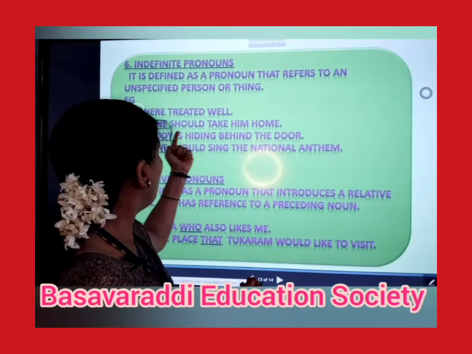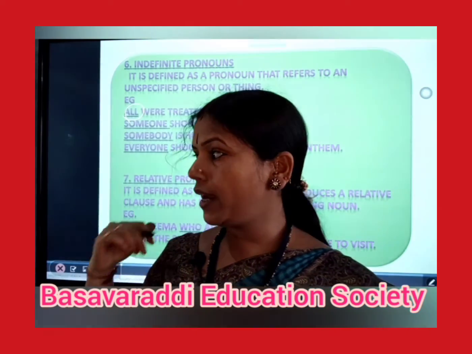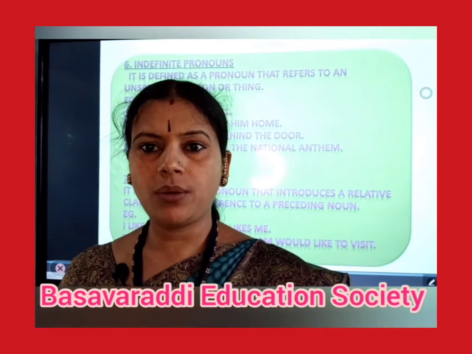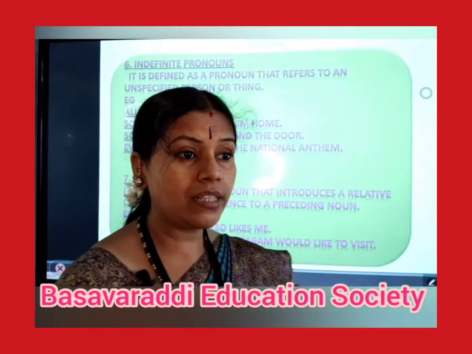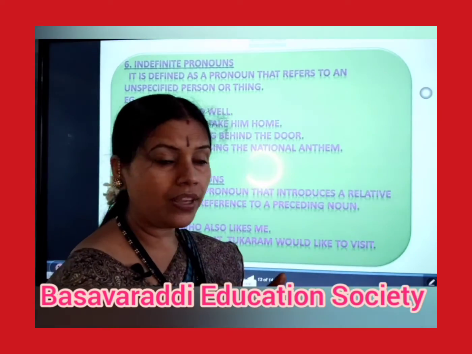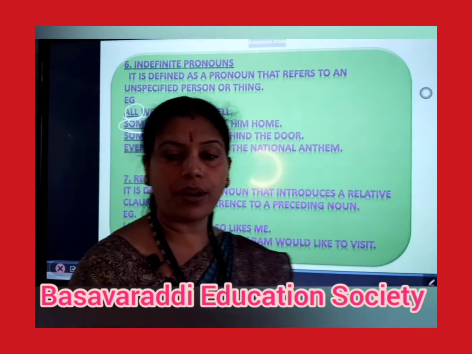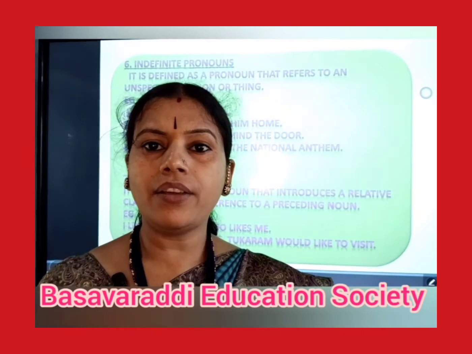Then, someone should take him home. Someone. Here also we are not indicating any particular person. Someone may be he, may be she, whatever it may be. When we are talking about a person not indicated specifically, such pronouns are called indefinite pronouns. Indefinite pronouns tell us about an indefinite person.